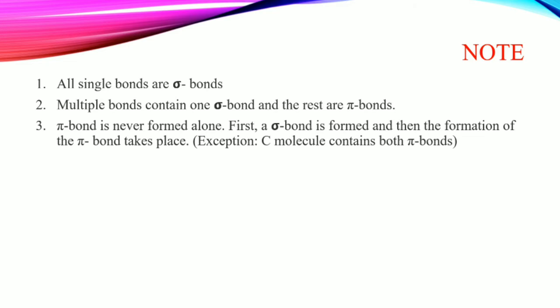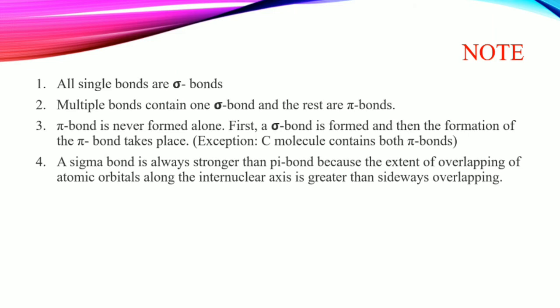Pi bonds are never formed alone. Pi bonds ક્યારે એકલા form થાય નહીં. First a sigma bond is formed, then the formation of the pi bonds takes place. Exceptions: carbon molecules contain both, except carbon. Except carbon સિવાય બધામાં પહેલા sigma bond હોય પછી જ pi bond હોય.